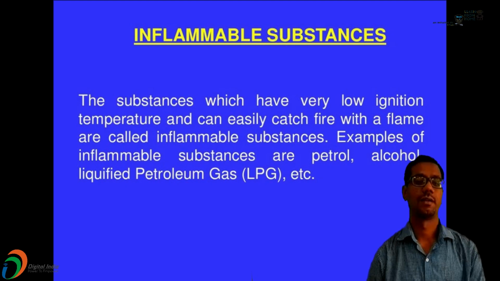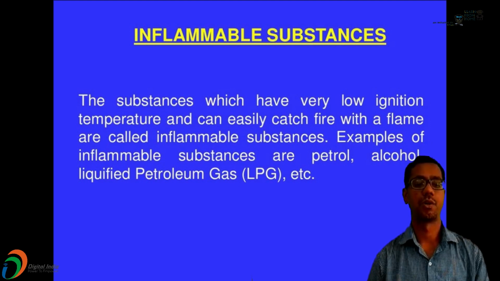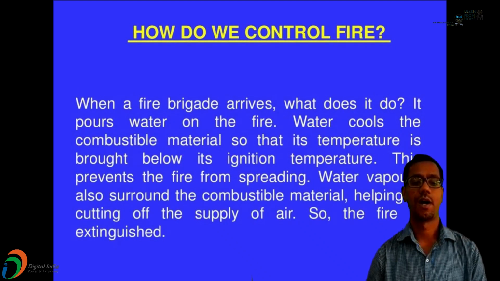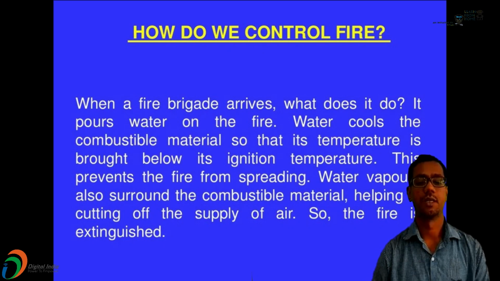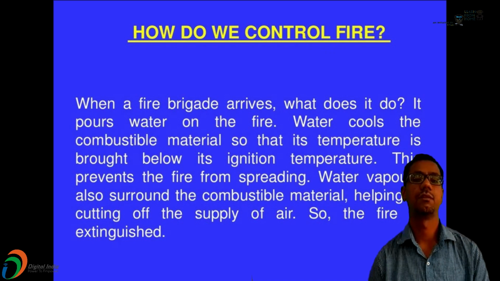How do we control a fire? When a fire brigade arrives, what does it do? It pours water on the fire. Why? Because water cools the combustible material so that its temperature is brought below its ignition temperature, and this prevents the fire from spreading. Water vapor also surrounds the combustible material, helping in cutting off the supply of air so that the fire is extinguished. So this is one of the methods through which we can control fire.